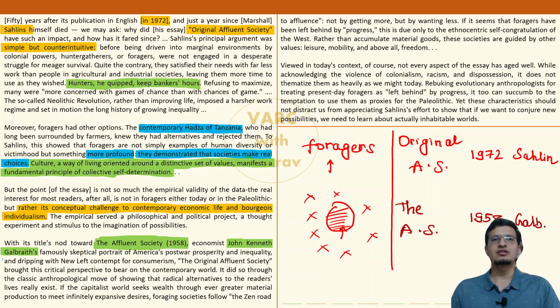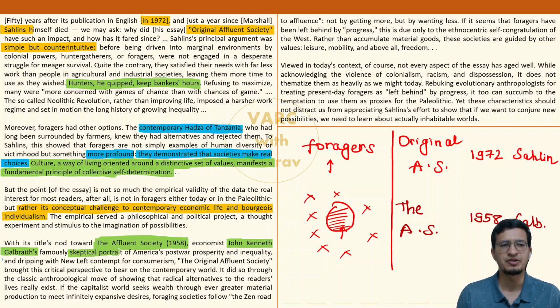So what's going on? In the fourth paragraph, first sentence, the author is saying that obviously this was written first, this came in later, but through this essay, Sahlins has actually given a nod to this essay. This essay had what? Let's use a green color to highlight John Kenneth's idea, his thought process. A skeptical portrait, basically John Kenneth is raising doubt about what? The American economy, post-war prosperity, inequality and dripping with a lot of criticism for consumerism.